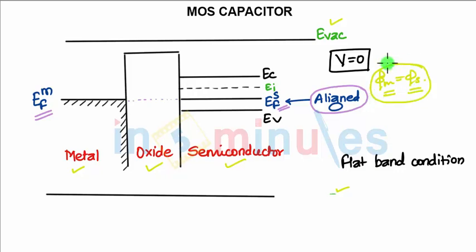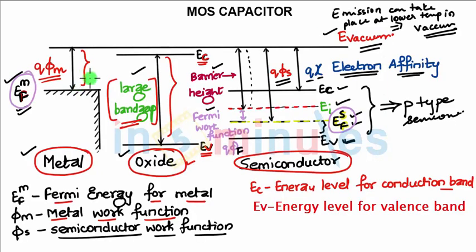This is the condition. Now what are phi m and phi s? As I have told you, the energy required to move into the vacuum. Similarly you have q into phi s, that means when you are aligning this level and EF, this layer and this layer, you are making q into phi s and q into phi m to be the same, that is q phi m equals q phi s, that is phi m equals phi s. That is the condition.